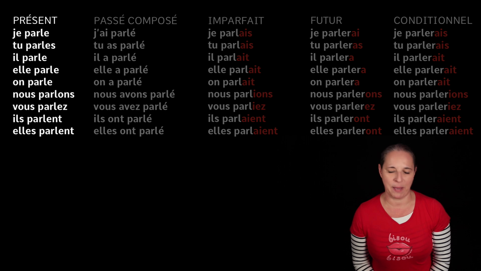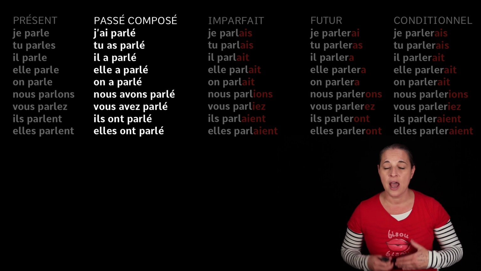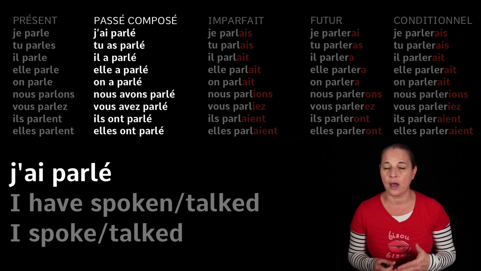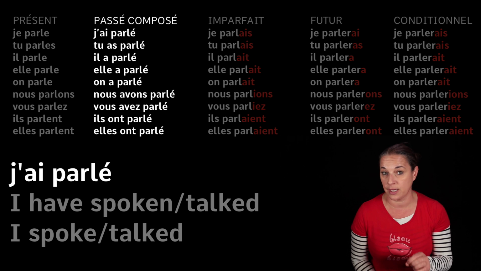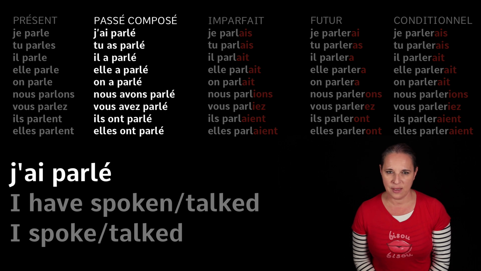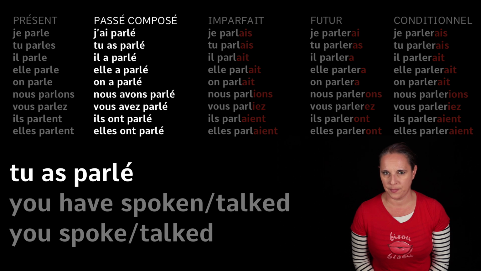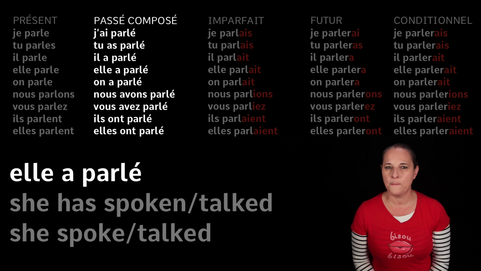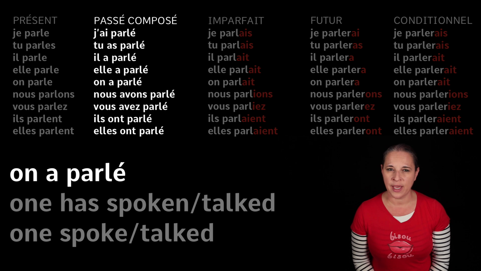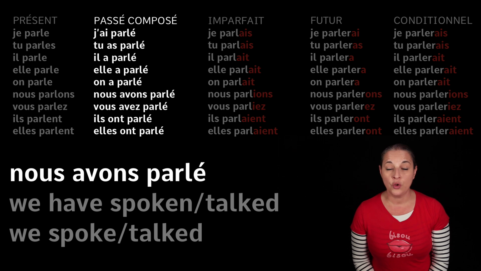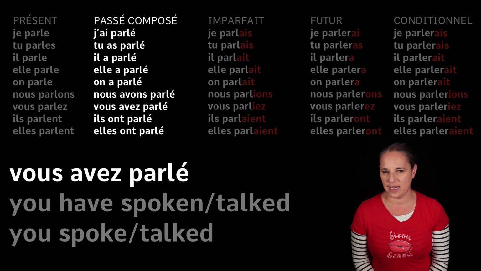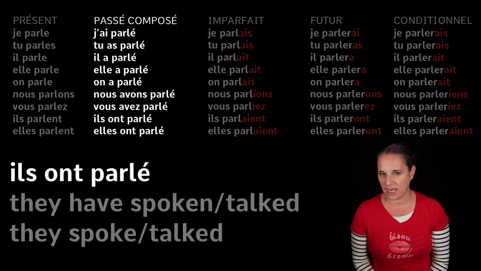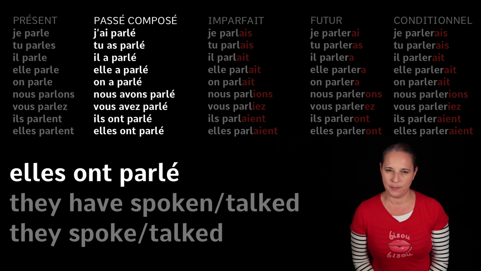Now let's have a look at the passé composé. So we are going to learn how to say I have spoken or I spoke, I have talked or I talked, okay? Here we go. J'ai parlé. Tu as parlé. Il a parlé. Elle a parlé. On a parlé. Nous avons parlé. Vous avez parlé. Ils ont parlé. Elles ont parlé.